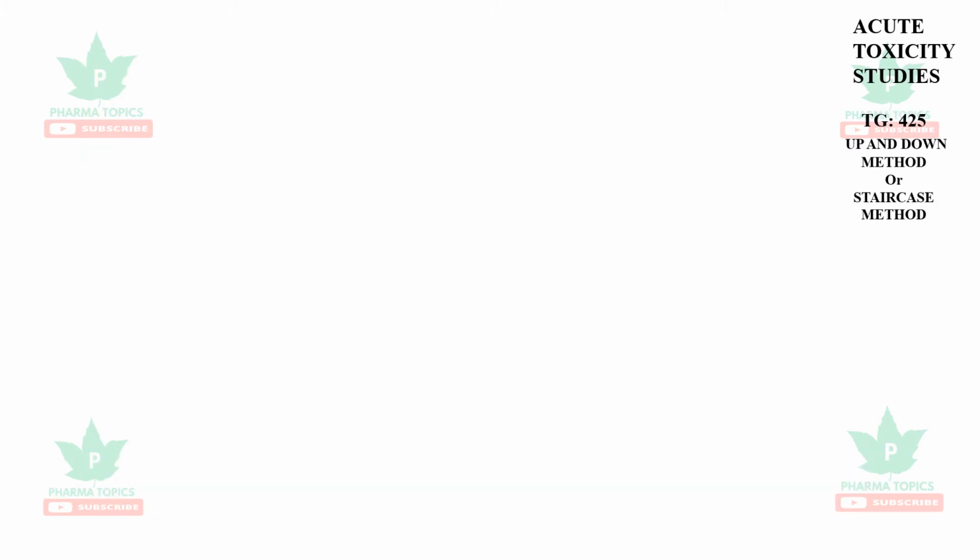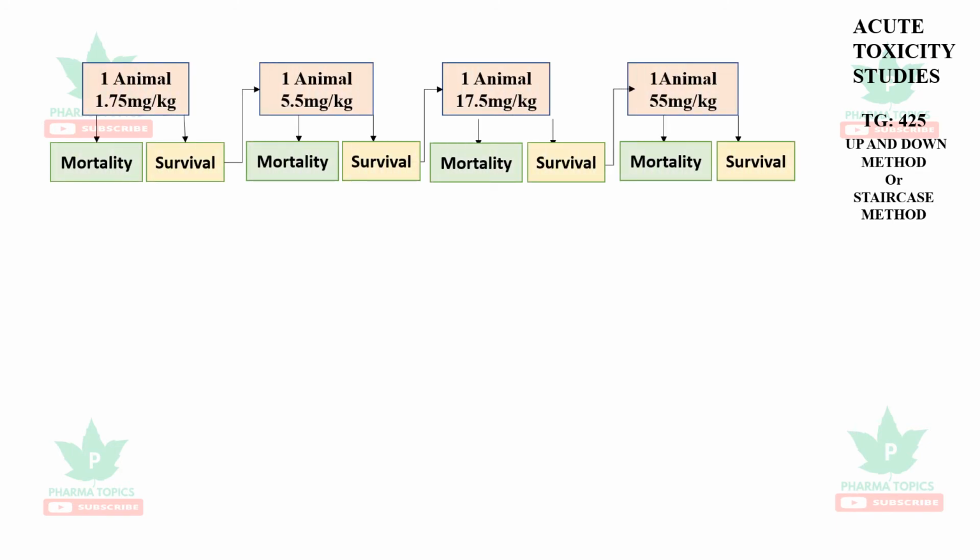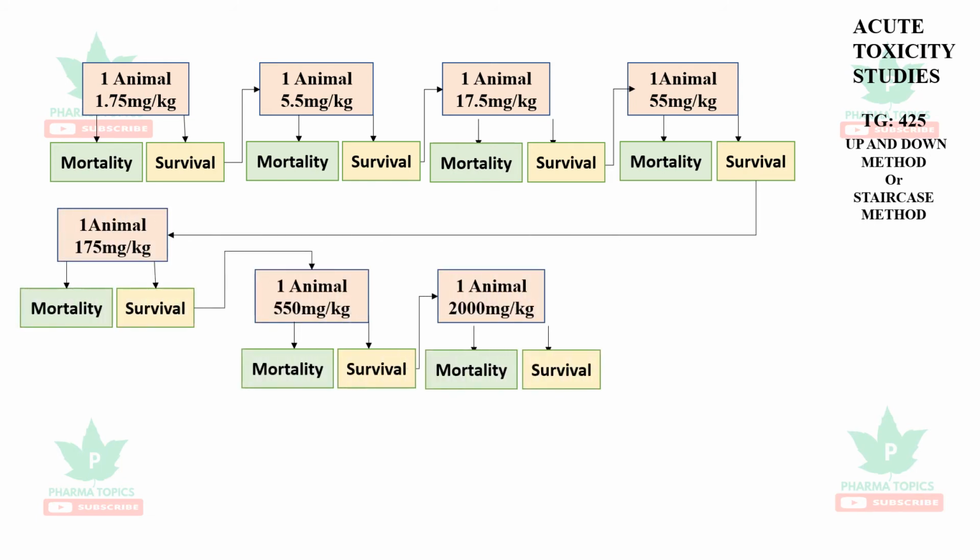The next is the up and down or staircase method, test guideline 425. It is given in the proportion of 3.2 ratio. Every dose is increased in the pattern of 3.2 or reduced in the pattern of 3.2. So there will be 1.75 mg, 5.5 mg, 17.5, 55, 175, 550 and 2000 mg per kg. From this the GHS classification and LD50 value will be arrived.